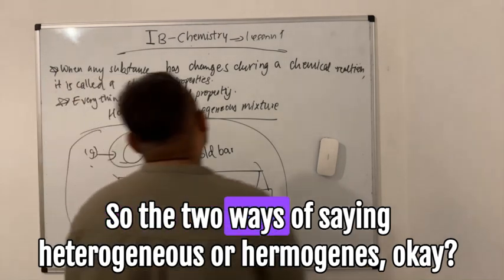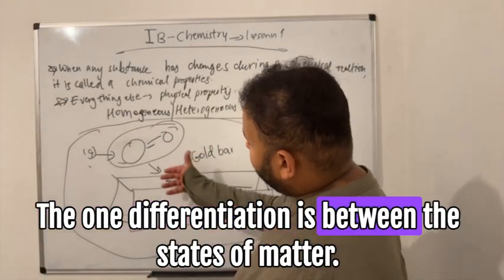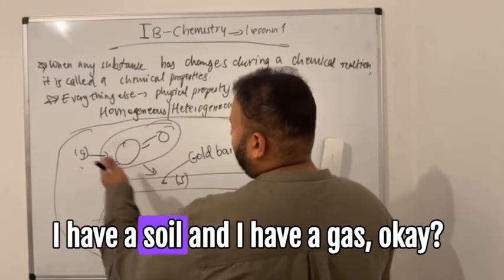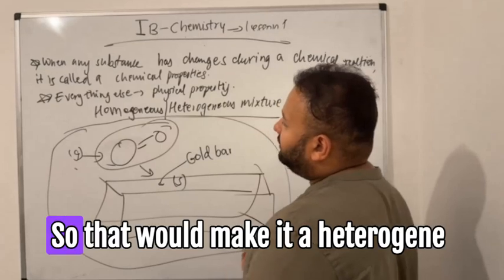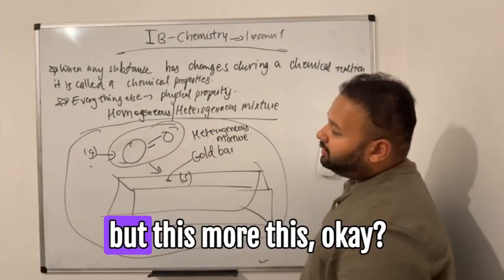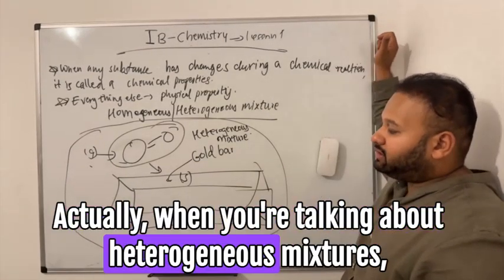Okay. So the two ways of saying heterogeneous or homogeneous. The one differentiation is between the states of matter. So if I have two states of matter, I have a solid and I have a gas. So that would make it a heterogeneous, right? Sorry, heterogeneous mixture. But there is more to this, actually, when you're talking about heterogeneous mixtures.